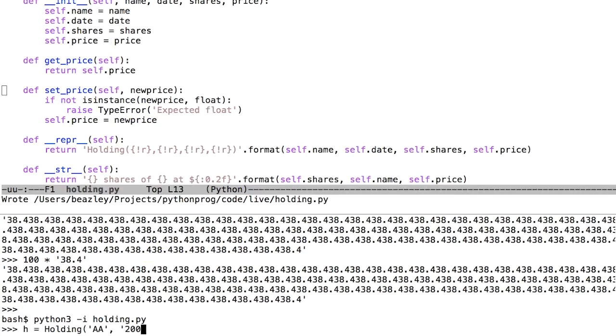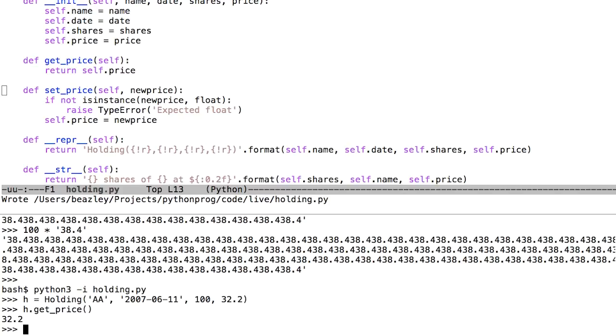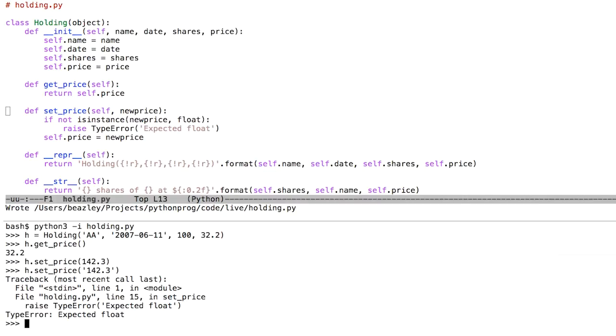We're going to make a holding object, same way as before here. The idea is that if you want to get the price, you would do get price. And if you want to set the price, you would do set price. And the whole idea is that if you did set price with a bad value, it would blow up. We're putting that attribute under management there.